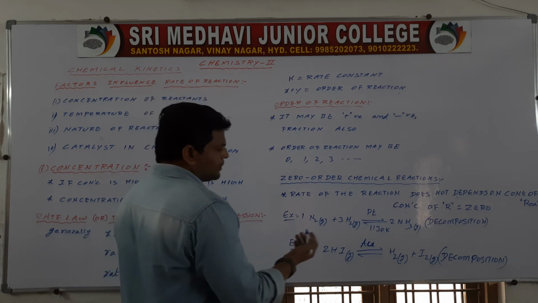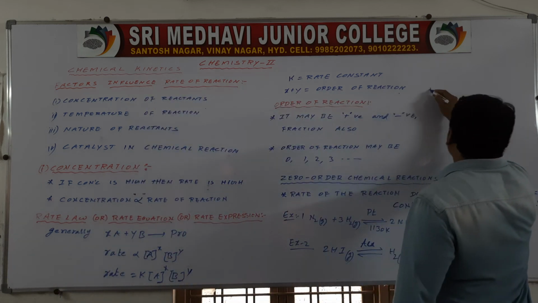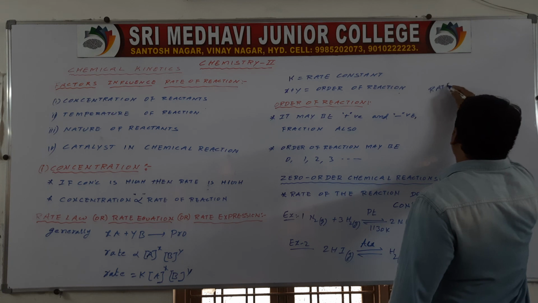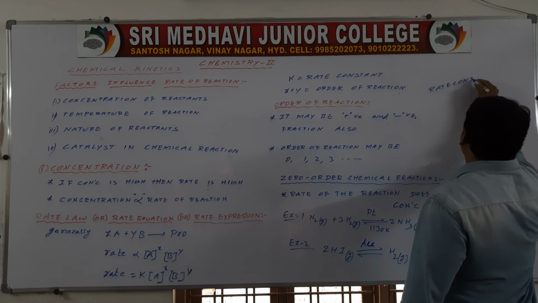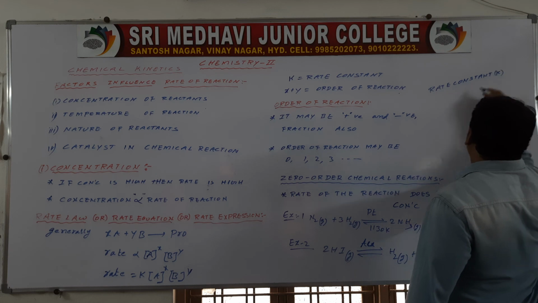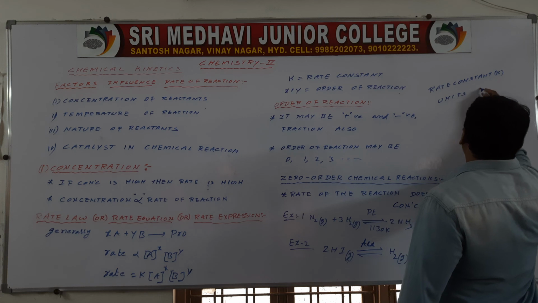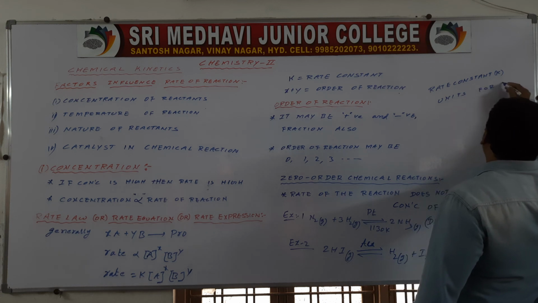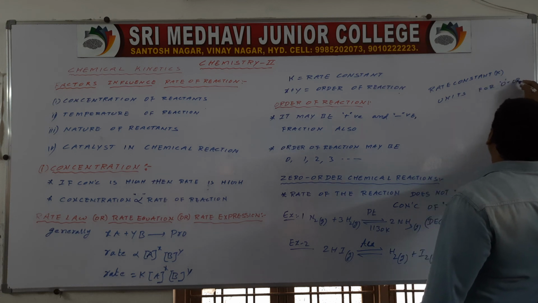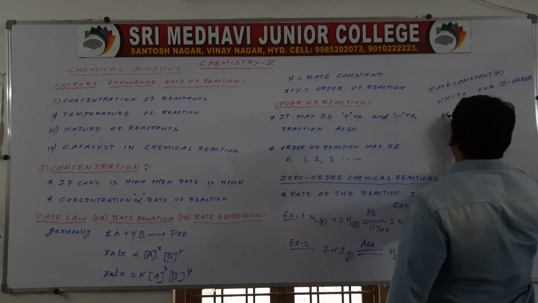Here you have to know units. Rate constant K, units for zero order reaction.